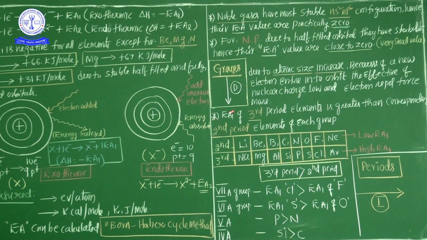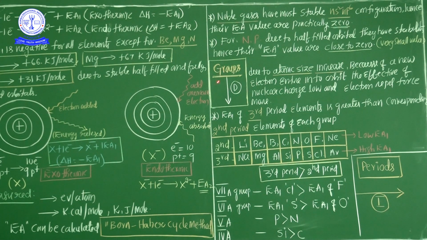See, first the electron affinity of third period elements. These are the third period elements: sodium, magnesium, aluminum, silicon, phosphorus, sulfur, chlorine, argon. The first electron affinity of a third period element is greater than that of the corresponding second period element of each group.